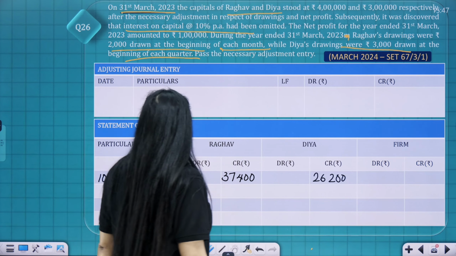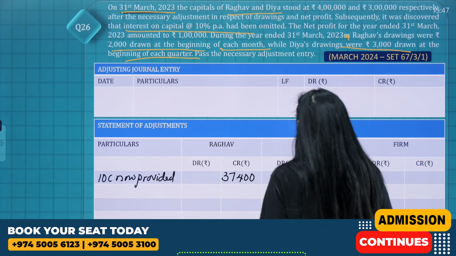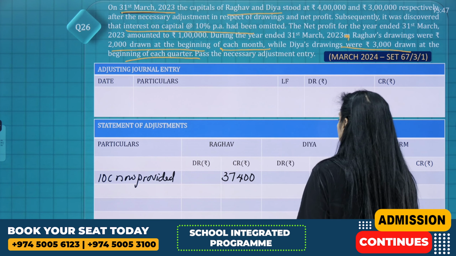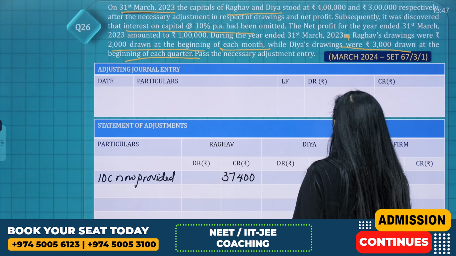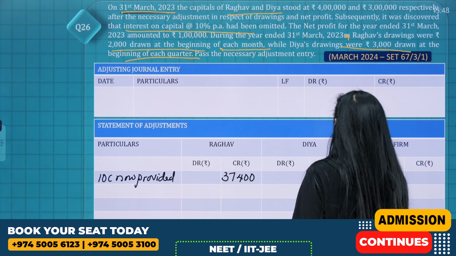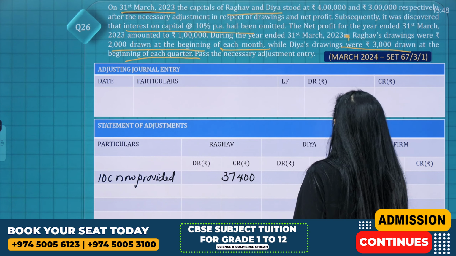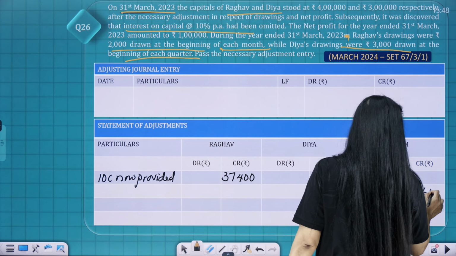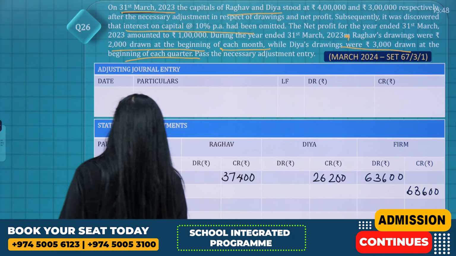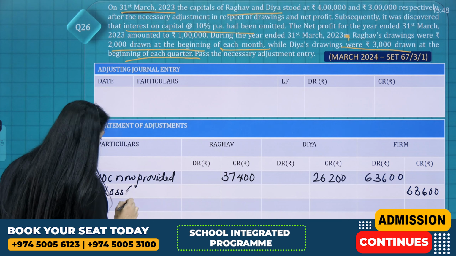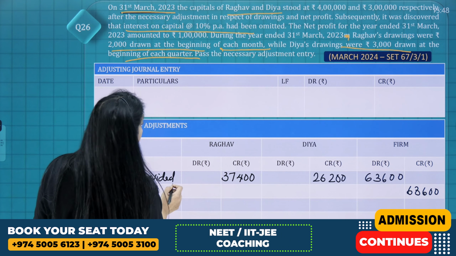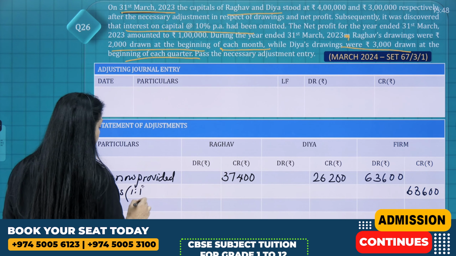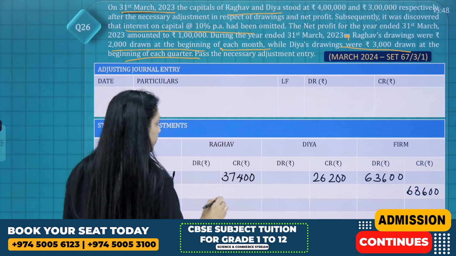So we are crediting the partners. We are giving them. So the firm will be debited. Ratio, nothing, 1:1. When the firm is credited, the partners will be debited.